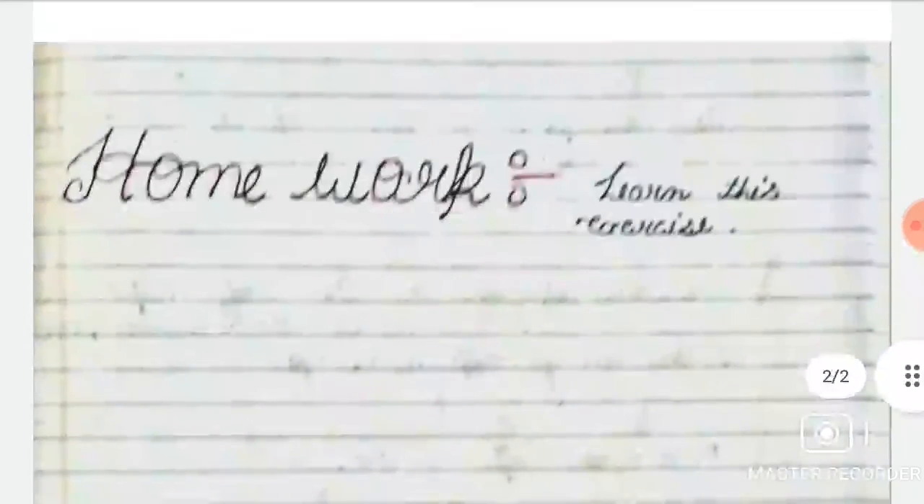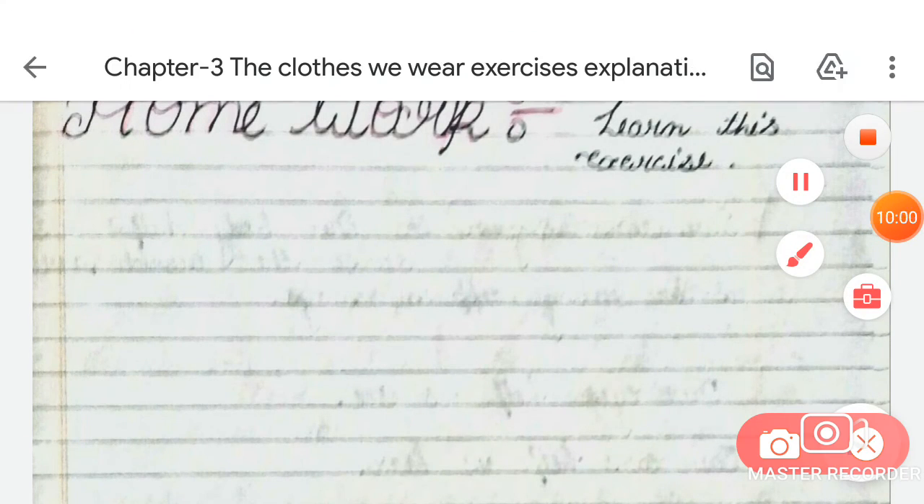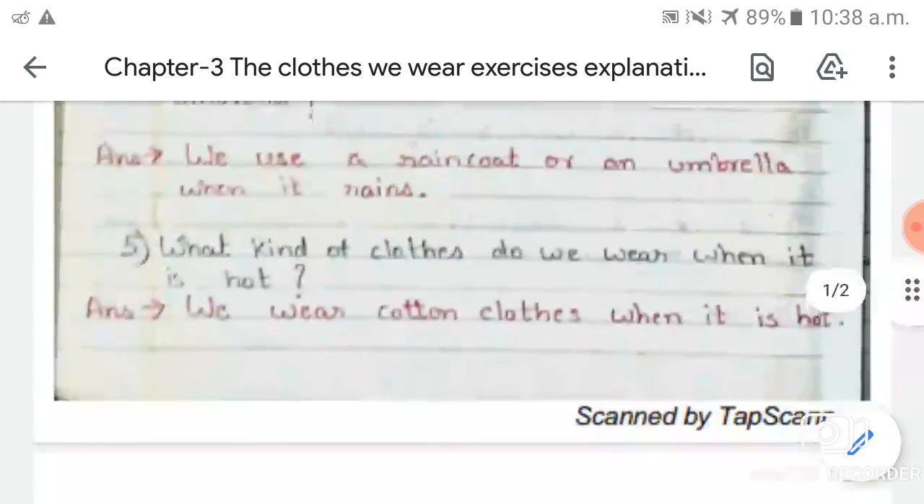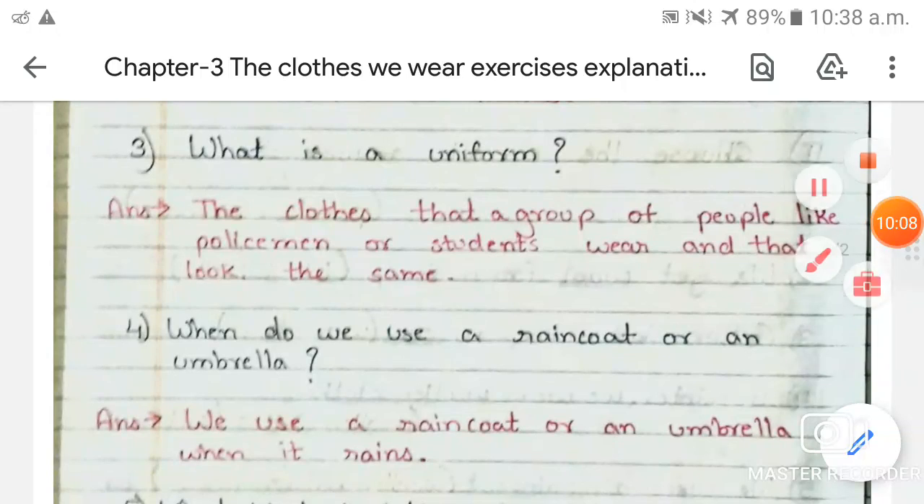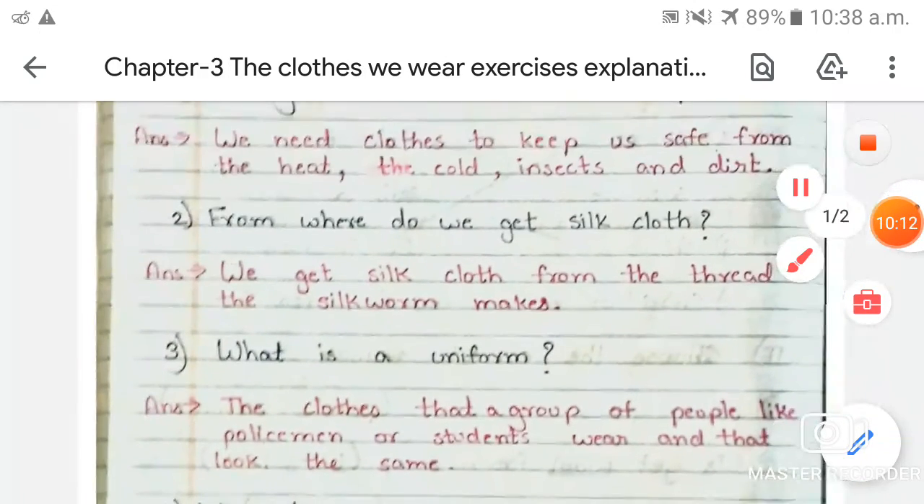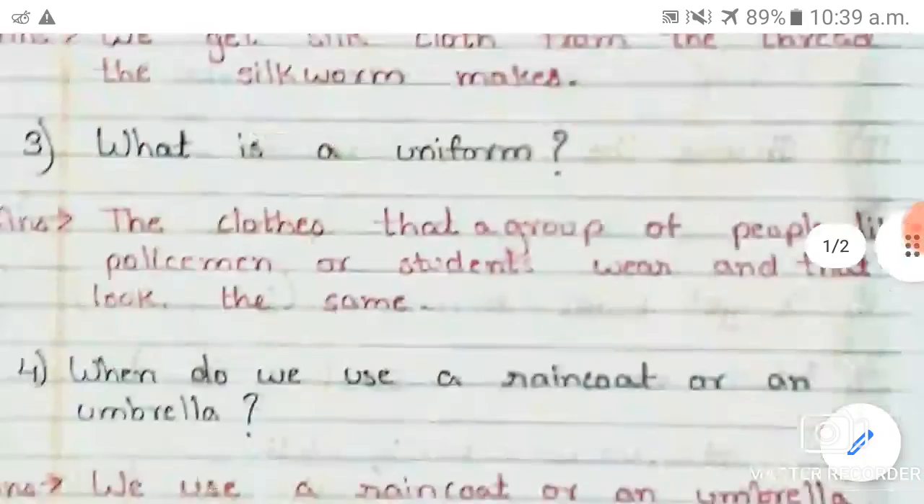So this is your homework, students. You have to learn these questions and answers. Now our third exercise of this chapter is completed. You have to complete this in your notebook, and you have to learn this.